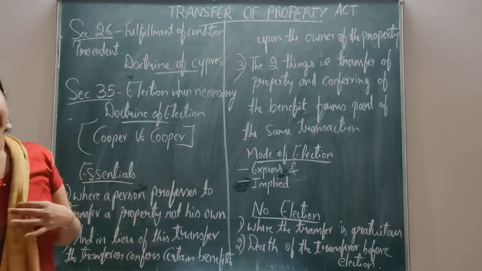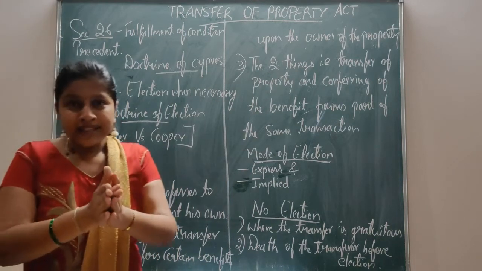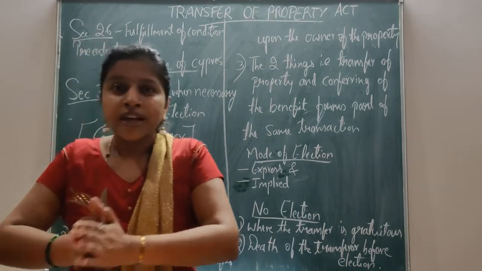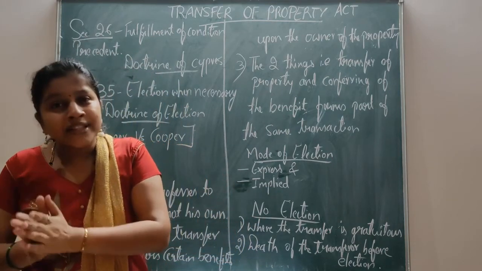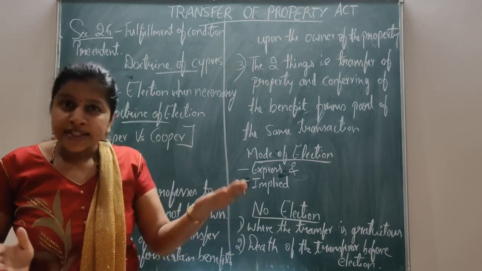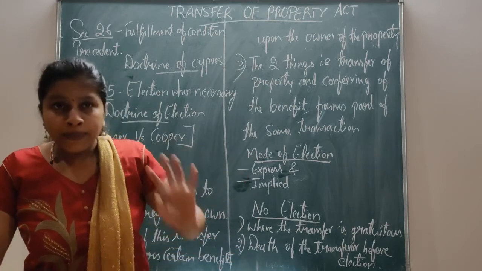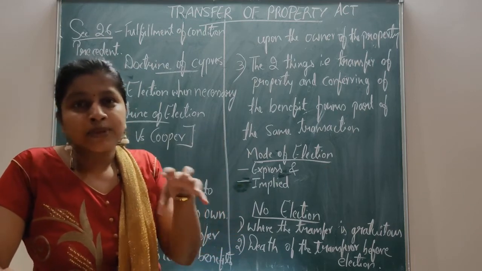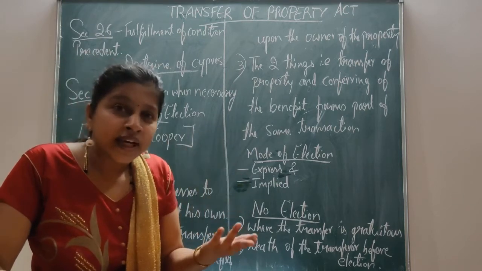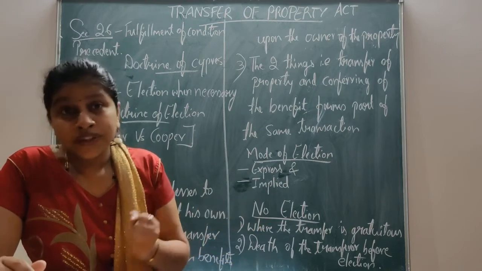Let me explain once again. There are two parties, the transferor and the transferee. When the transferor puts certain conditions on the transferee, then only he gets the property. That is the condition precedent. The transferee has to fulfill certain conditions put by the transferor, and then he will get the absolute right over the property.